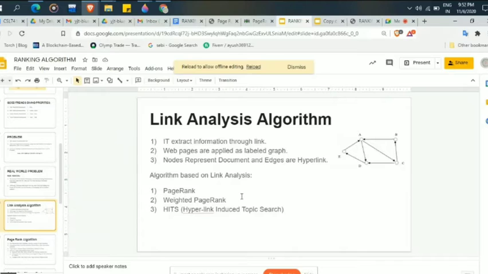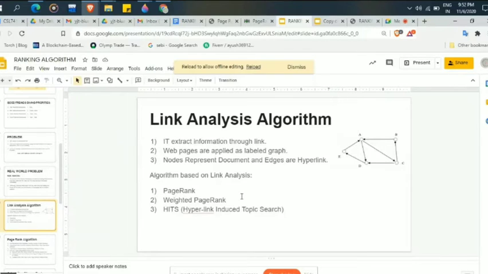The link B to A means from website B we are coming to website A. From website A we are going to website D, and from website D we are going to website E. We can take these as websites or as pages.